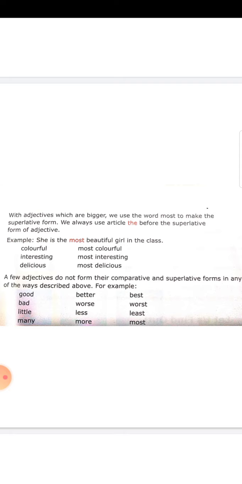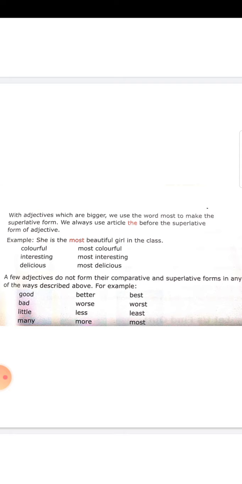Colorful, most colorful. As a long word, you have to add most. Interesting, most interesting. Delicious, most delicious. So the multisyllabic word takes more to the comparative and most to the superlative. Repeat. Multisyllabic words, long words, take more to the comparative and most to the superlative degree.